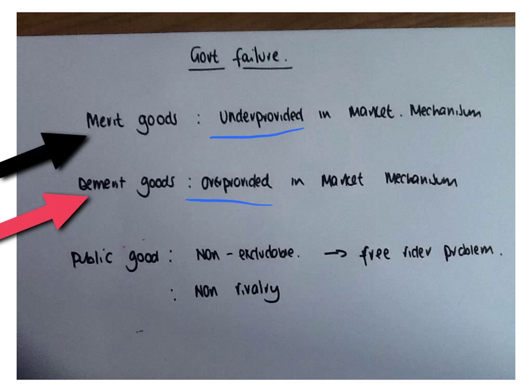But clearly we don't want bottles of vodka to be sold at £4 a bottle or cigarettes to be sold at 50p a packet, because people would smoke more or drink more, which would create negative externalities, create problems for our society. So therefore the government steps in to ensure that they're not over-provided. It steps in to put a tax on the goods to stop us from buying it.